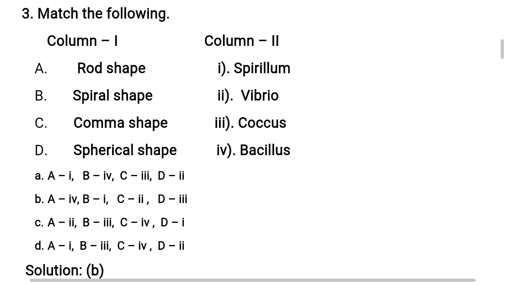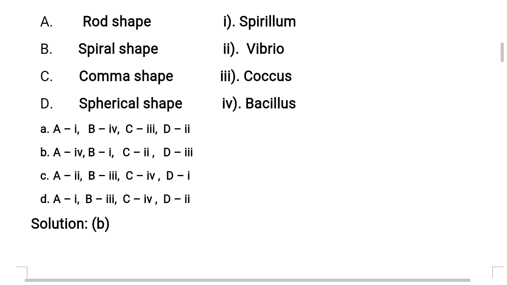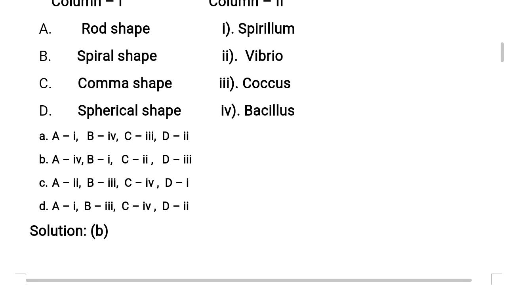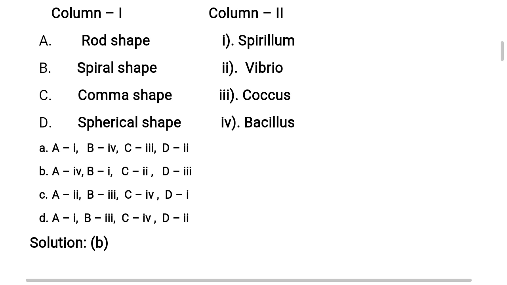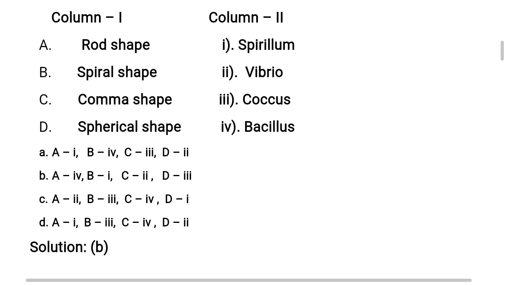Next, comma shape. Comma shape is generally exhibited in column 2 by Vibrio bacteria. So C is matching with Roman number 2, right? Next, last one, spherical shape. Spherical shape is also called round shape. The round shaped bacteria in column 2 is the last one, coccus.